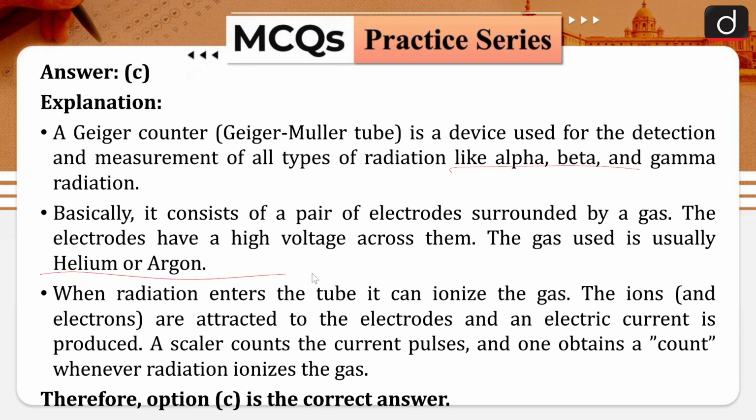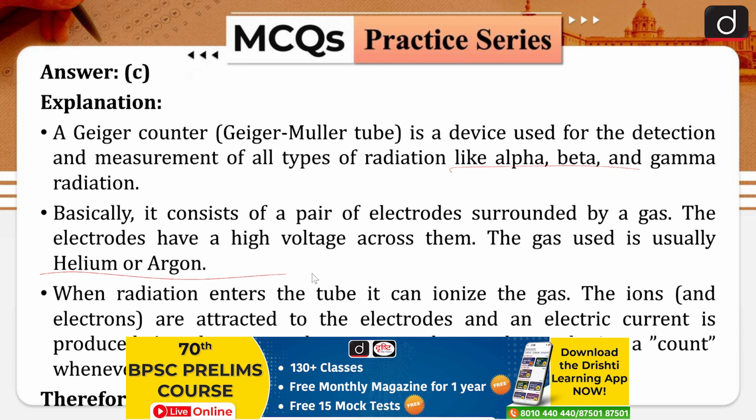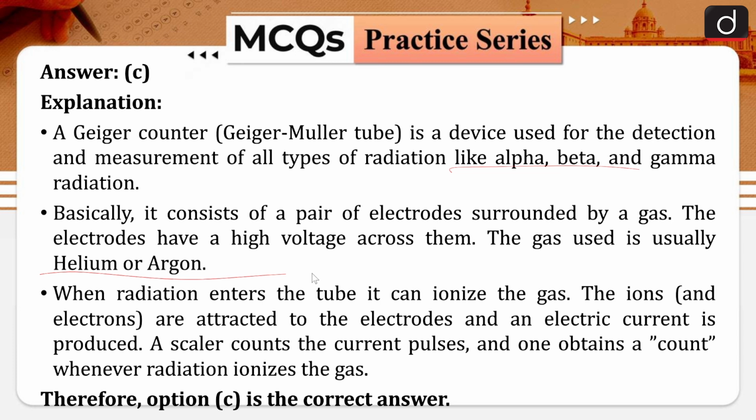When radiation enters the tube, it can ionize the gas. The ions and electrons are attracted to the electrodes and an electric current is produced. A scaler counts the current pulses, and one obtains a count whenever radiation ionizes the gas. Therefore, option C is the correct one.